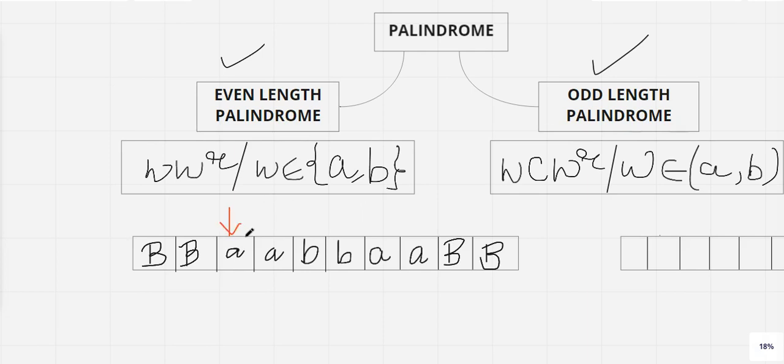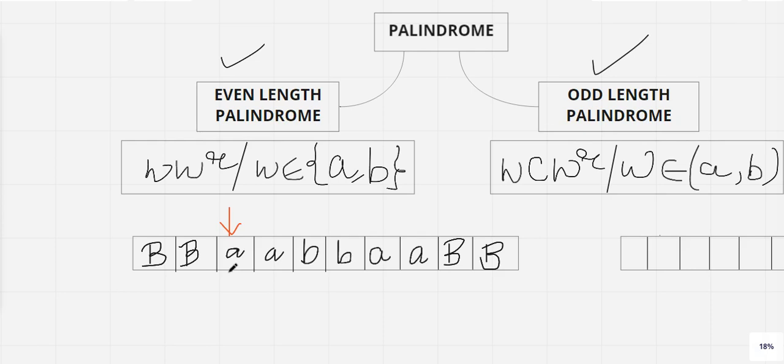Okay, so if the tape head is here in the initial string, what I will be doing is looking into the format. See, the first element is always equal to the last element. Clear? If we are talking about even length palindrome. So if you talk about the second element, it is exactly equal to the second last element. If you talk about the third element, it is equal to the third last element. So this is a very good pattern we got in order to design the Turing machine.